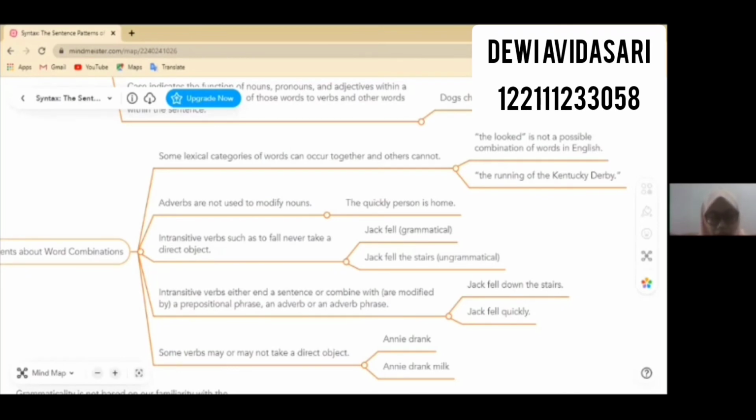Intransitive verbs either end a sentence or are combined with a prepositional phrase or an adverb phrase. So "Jack fell down the stairs" or "Jack fell quickly" is correct. And some verbs may or may not take a direct object, for example, "any train" or "any train mile."